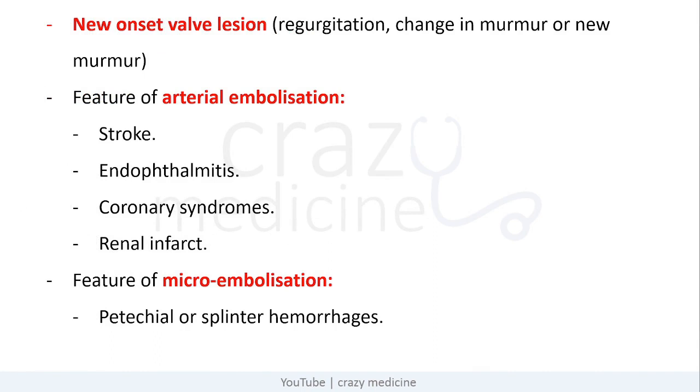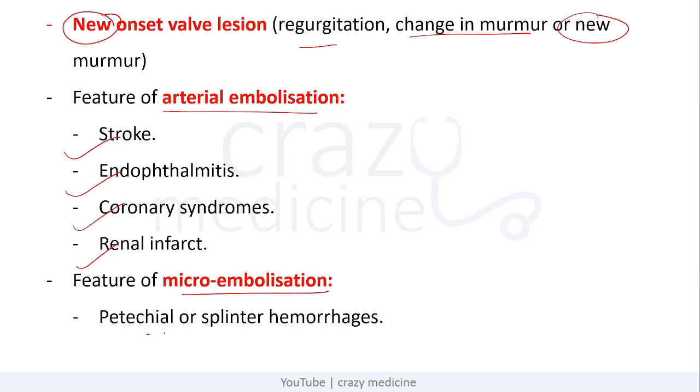So what are the clues or when can you suspect the patient is having infective endocarditis? When there is new onset valve lesion, that is new regurgitation or change in existing murmur or development of new murmur. Or there is feature of arterial embolization, for example stroke, endophthalmitis, coronary syndromes or renal infarct. Or there is feature of microembolization, that is petechial or splinter hemorrhages.